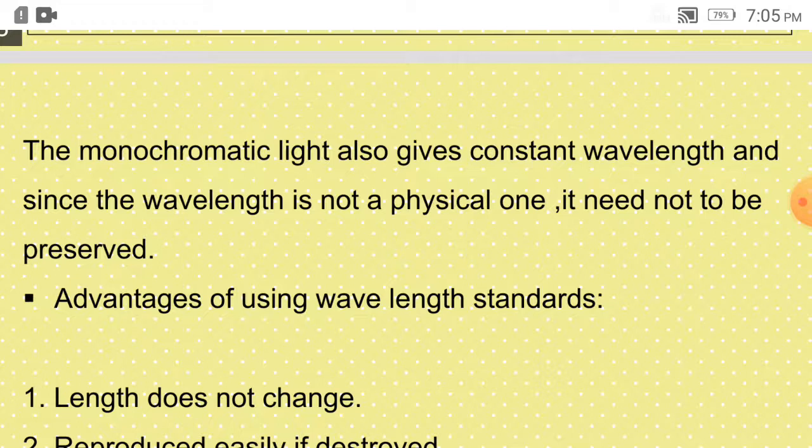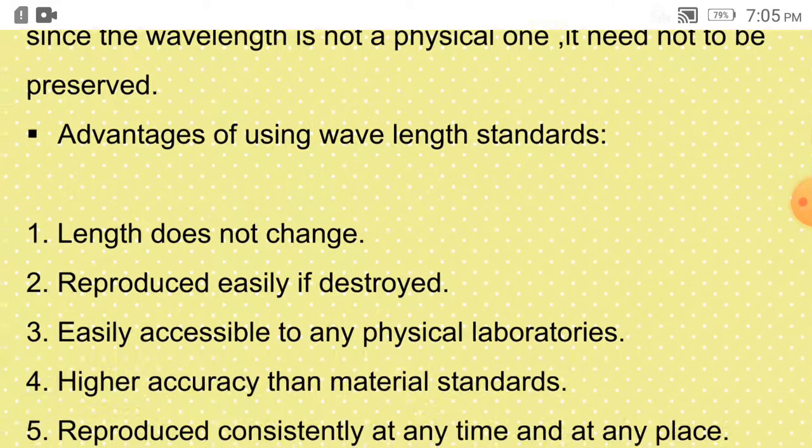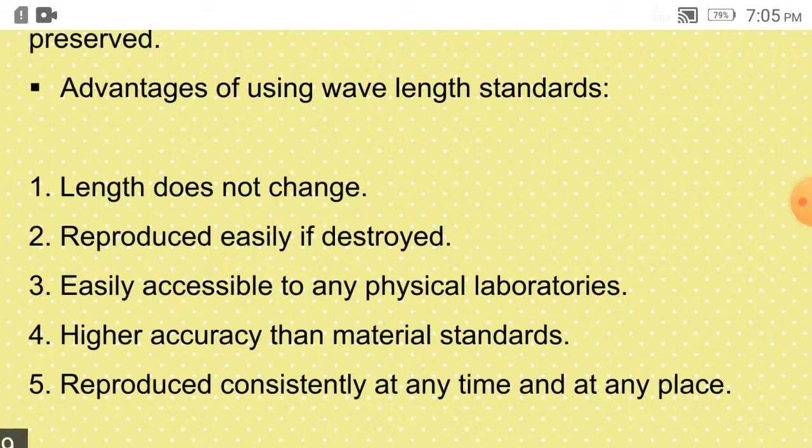So advantages of this wavelength standards is length does not change. So there is no effect of the temperature or any atmospheric condition. So it won't change. Then reproduce easily if destroyed. So if it is destroyed, then it can be reproduced very easily.